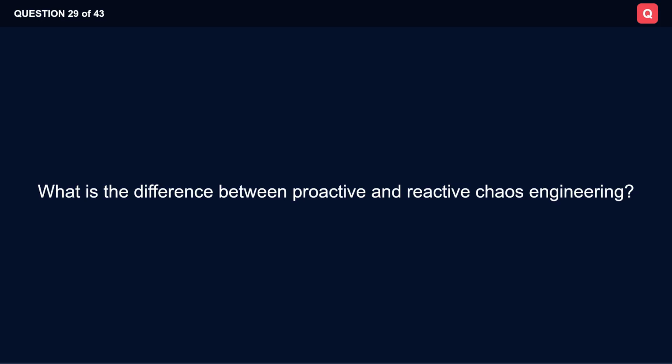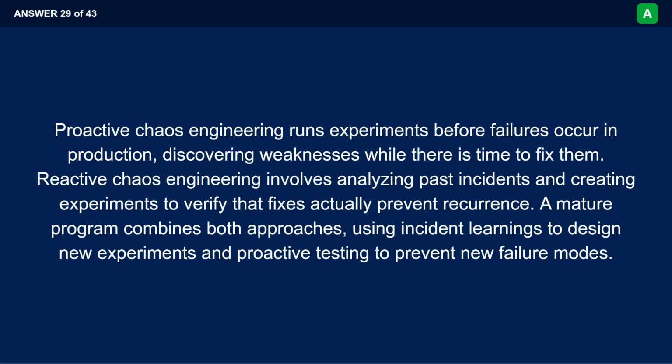What is the difference between proactive and reactive chaos engineering? Proactive chaos engineering runs experiments before failures occur in production, discovering weaknesses while there is time to fix them. Reactive chaos engineering involves analyzing past incidents and creating experiments to verify that fixes actually prevent recurrence. A mature program combines both approaches, using incident learnings to design new experiments and proactive testing to prevent new failure modes.